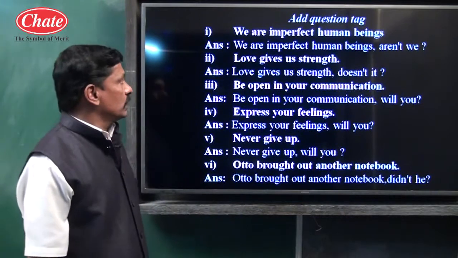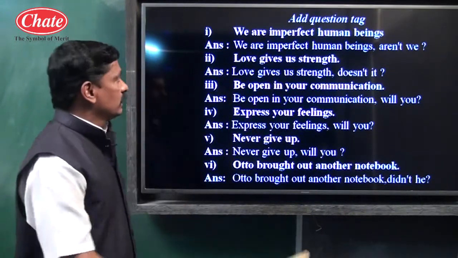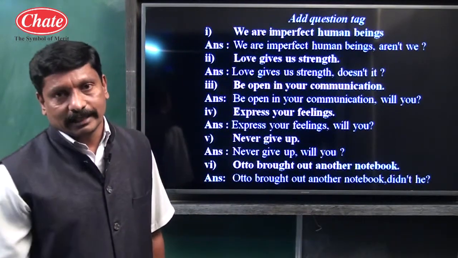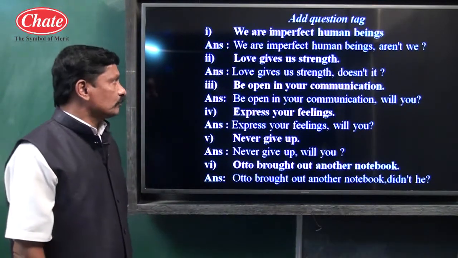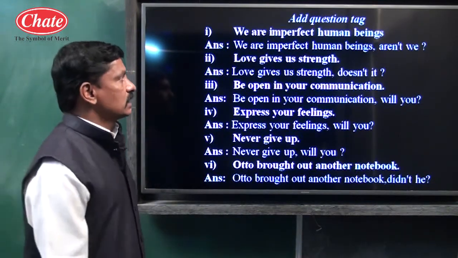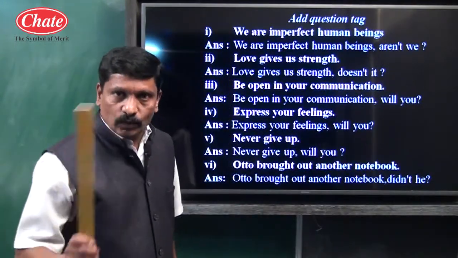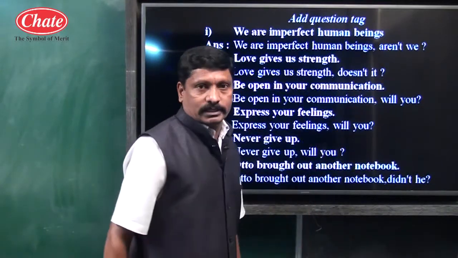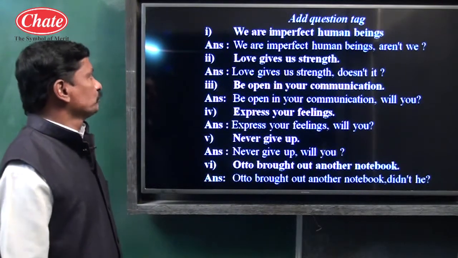And we have to use the helping verb of the tense of the given sentence. Here already are is an auxiliary, that is a helping verb. So children, we are imperfect human beings, comma, aren't we? Children, NOT should always be written as N'T in a question tag. Let us take the second example.